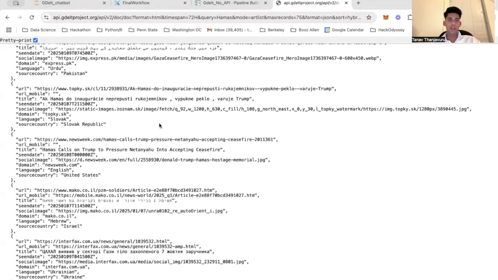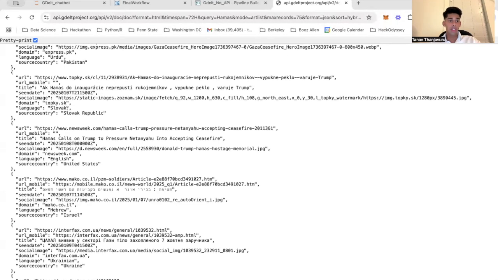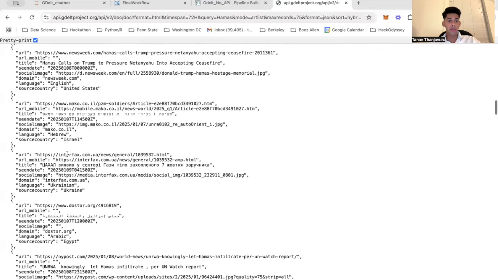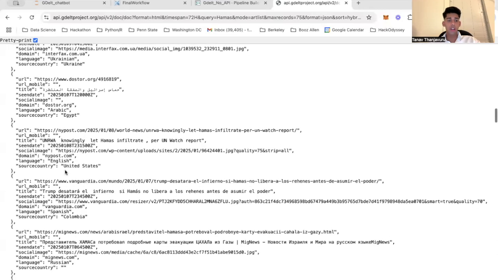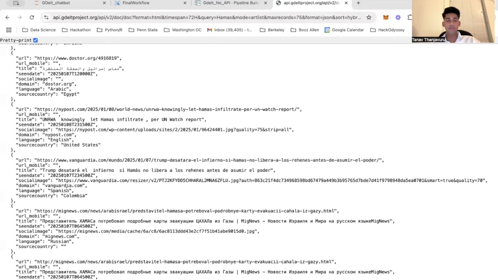So for the sake of the test, I just put in Hamas. But as you can see, all of these articles are related to Hamas or have the word Hamas in it, and it comes from countries like Pakistan, the Slovak Republic, the US, Israel, Ukraine, Egypt. You'll see Russia, Colombia. There's tons of different countries.